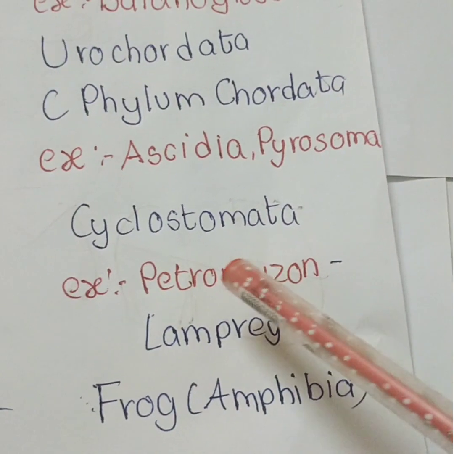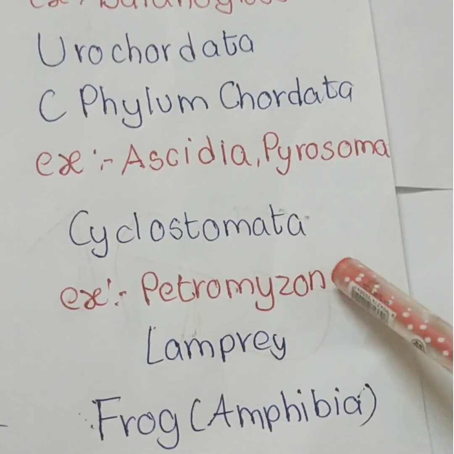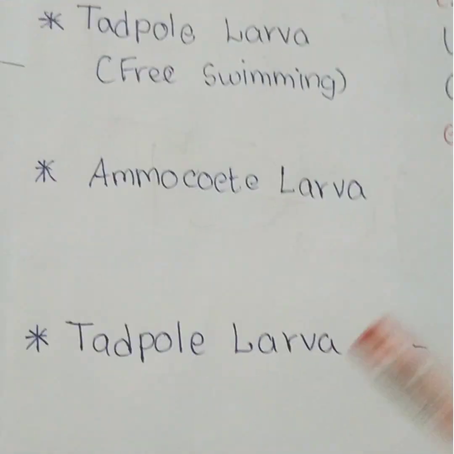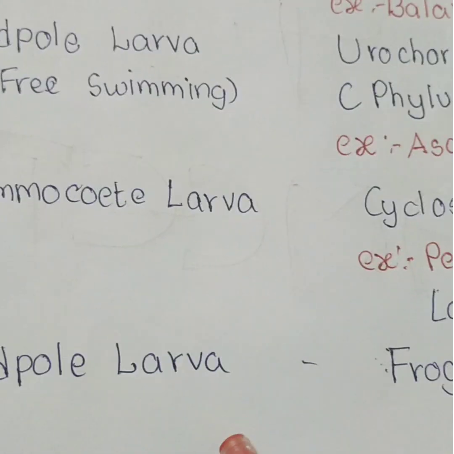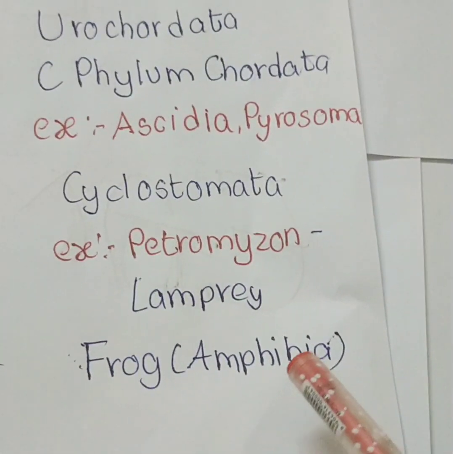Next one, Ammocoete larva. It is present in Cyclostomata. Example, Petromyzon, the common name lamprey. And last one, Tadpole larva. It is present in frog. It belongs to class Amphibia.